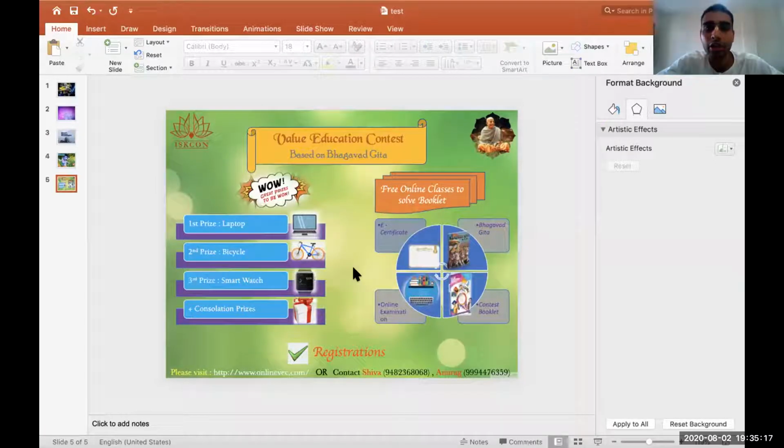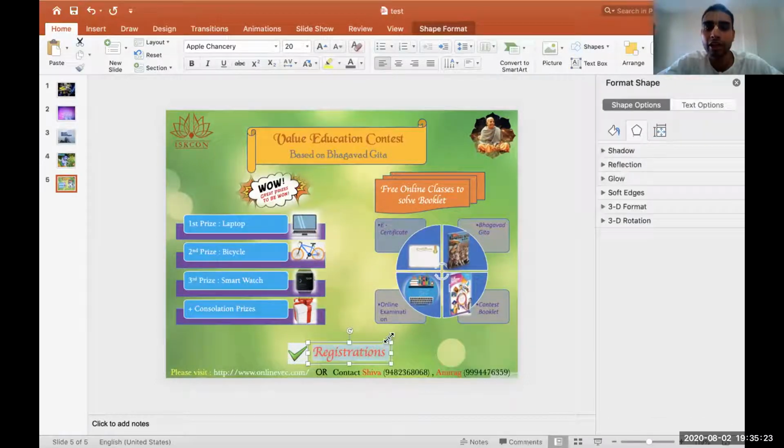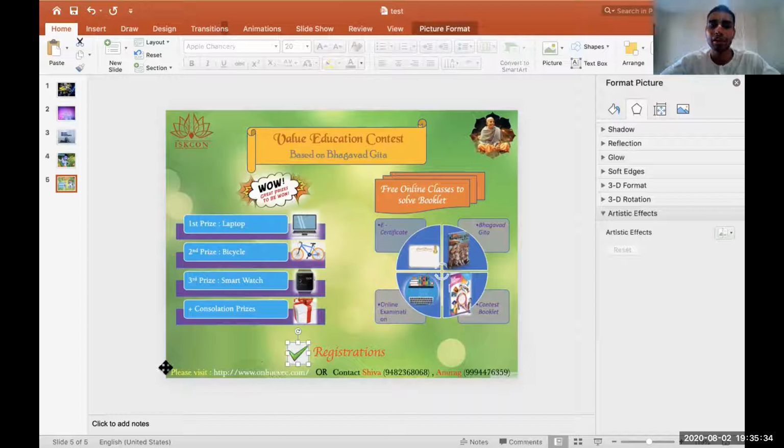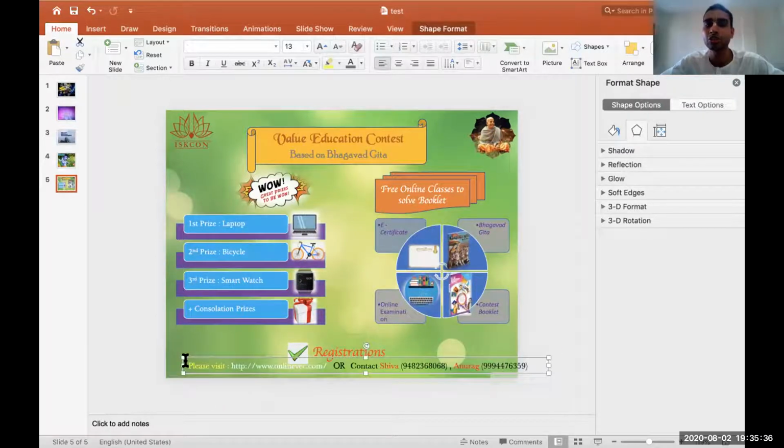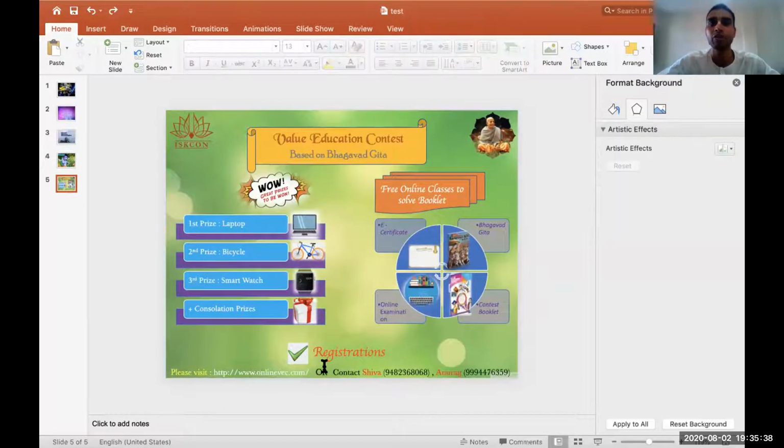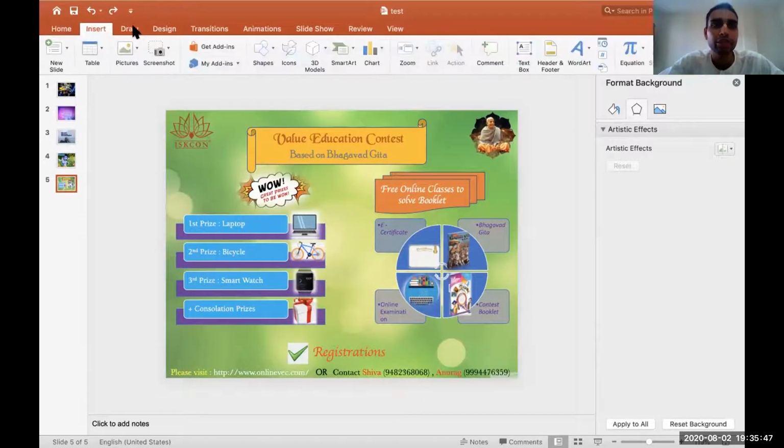Apart from that, this last strip you have added now regarding registrations. So this you can put on a white strip, then it will be very much visible. Not registrations, the strip below where the information is given. Acha, this one. So simply you can just choose a white background for it. Shape fill you can go. Shape fill and white background. Then it will come very beautiful. Acha, I was thinking how to. I forgot. Yes, please. Simple.